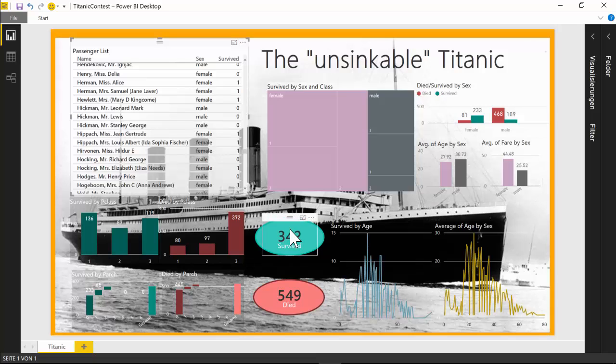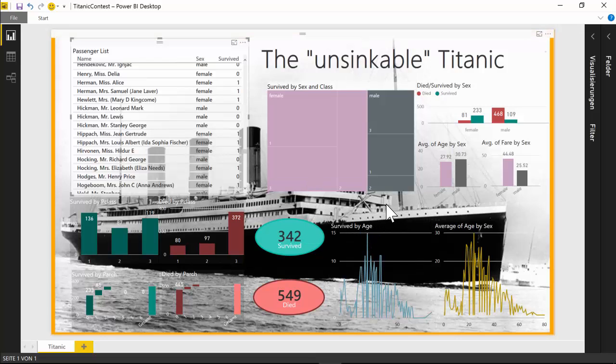Here in the center we see how many people survived, we see how many people died. We see how many people survived and died by class and survived by age. And here in the middle we see a quite interesting chart. We see the female and the male, and what we can clearly see is that more females survived than males, because here we see the width of this in the chart.